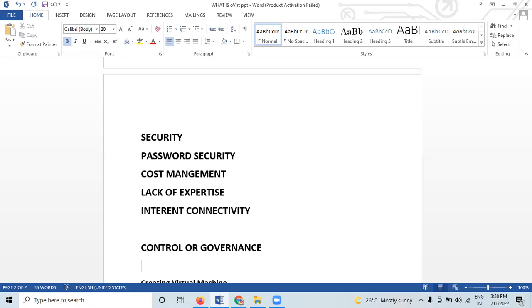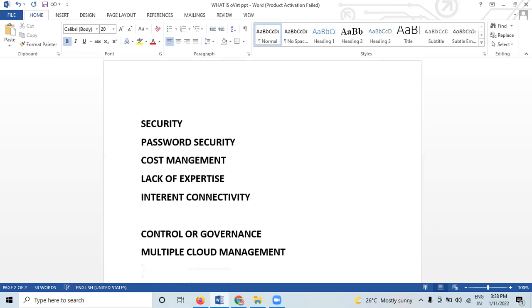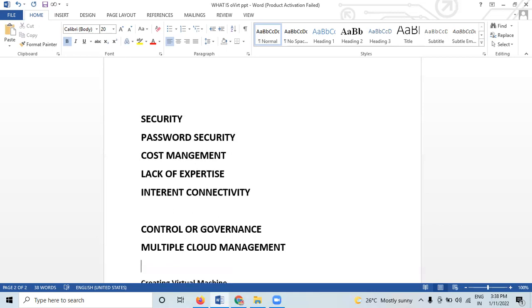Then multiple cloud management. So here, companies have started investing in multiple public clouds, multiple private clouds, or a combination of both, called hybrid cloud. So this has grown rapidly in recent times. So it has become important to list challenges faced by such organizations and find solutions to grow with the trend.